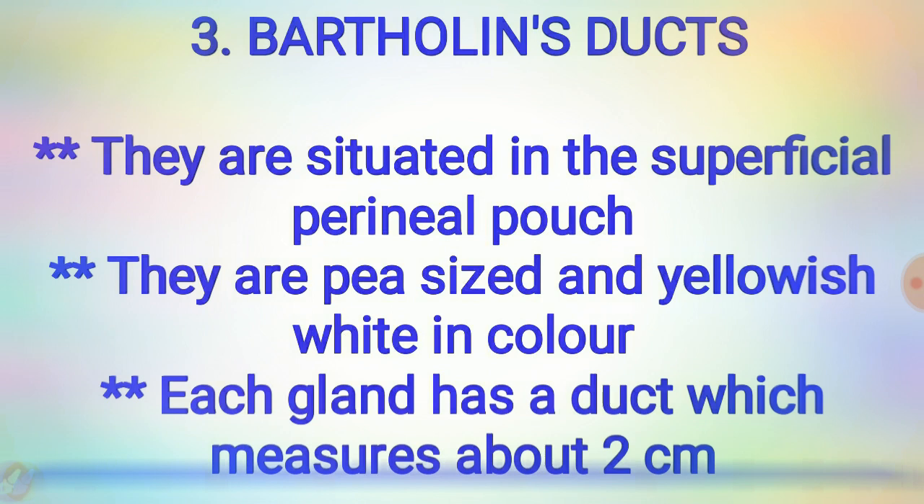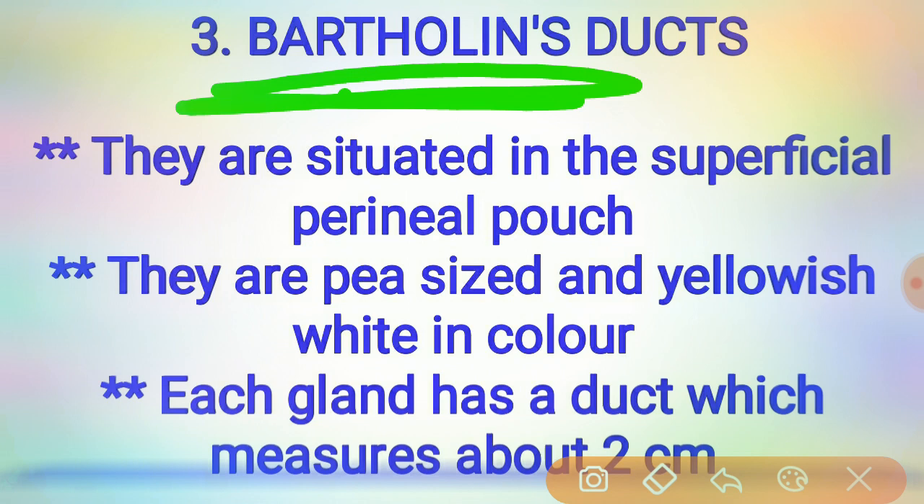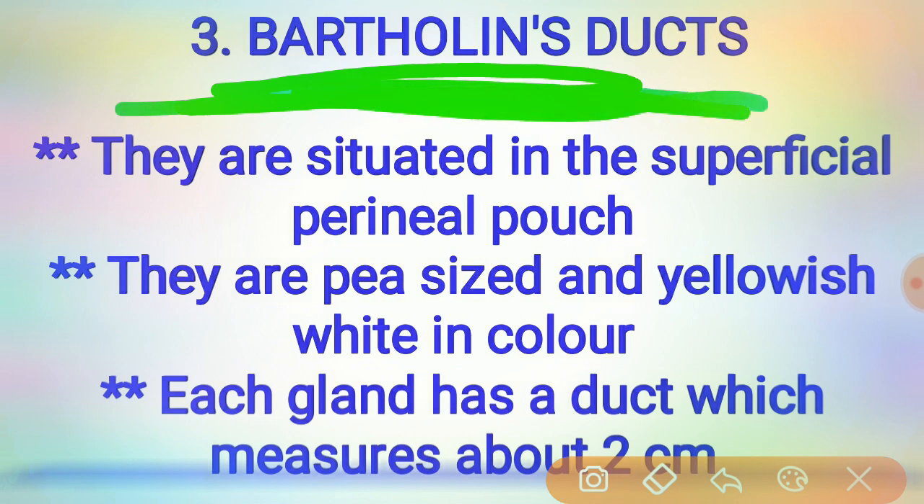Coming to the third one, the Bartholin's glands or ducts, also called the greater vestibular glands. There are two glands, located slightly posterior and to the left and right of the opening of the vagina. They secrete mucus to lubricate the vagina, and they are homologous to the bulbourethral glands of the male reproductive system.